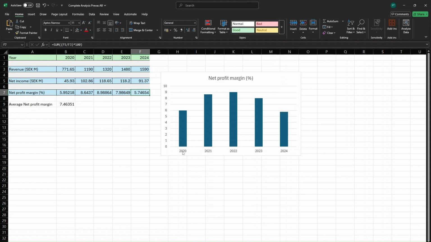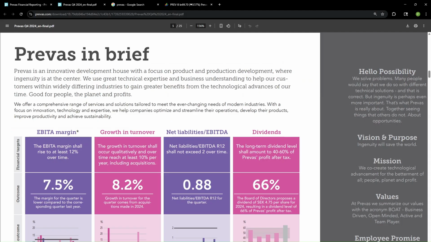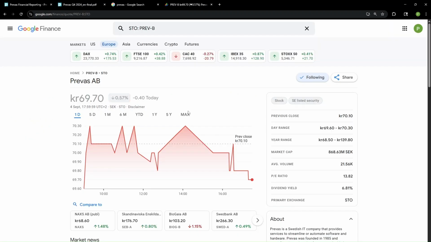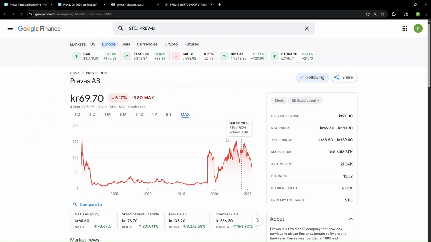This shows us that from 2020 to 2022, the net profit margin has been increasing. But from 2022 to 2024, it has been on a decline. This may also be a reason why the share price has been dropping, as you can see here. The share price from its peak in 2023 has dropped more than 50% to where it is now.